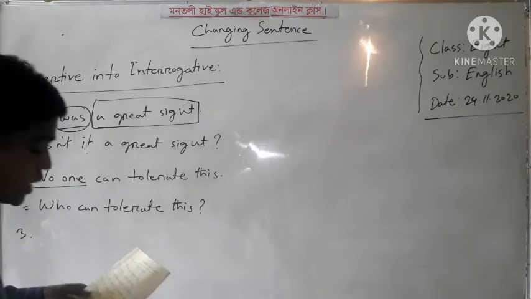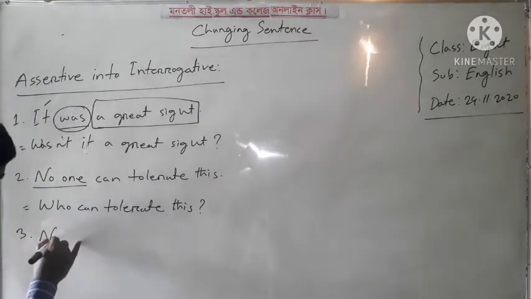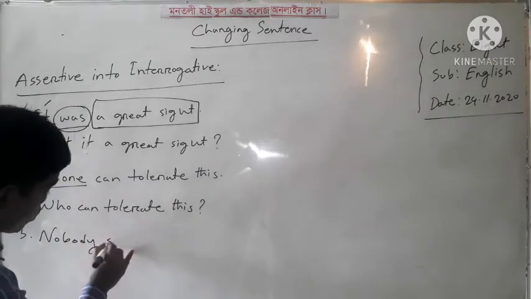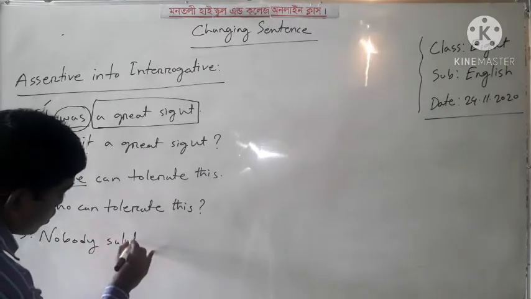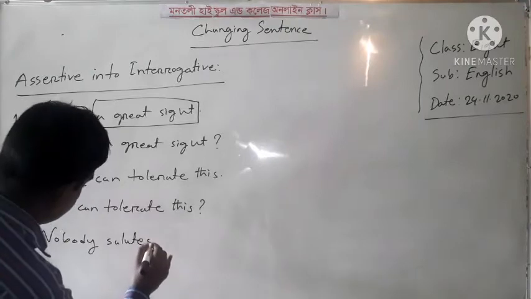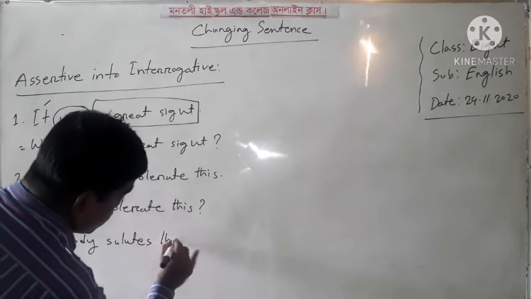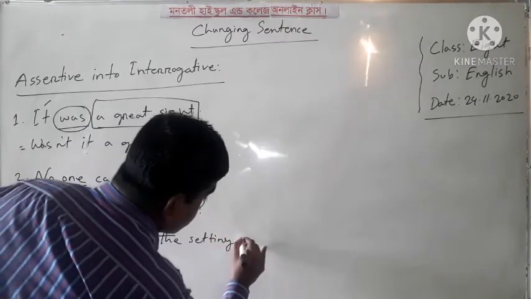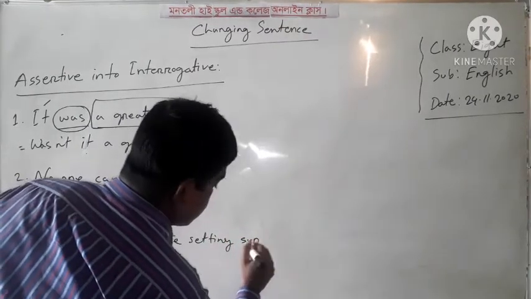Number 3. Nobody salutes the setting sun.